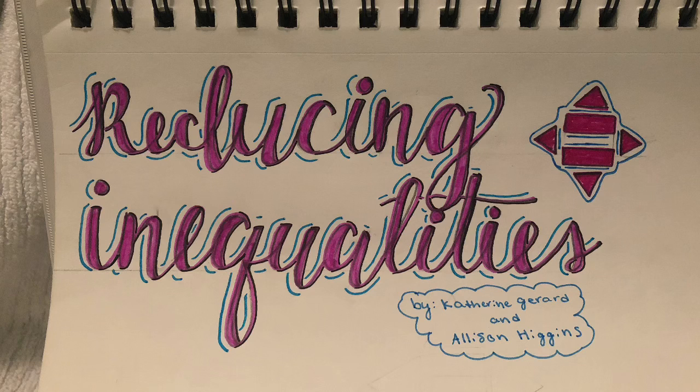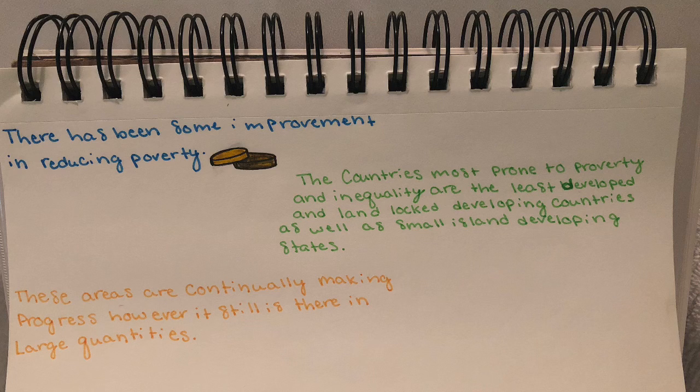Reducing inequalities is one of the 17 Sustainable Development Goals created by the United Nations. There has been some improvement in reducing poverty. The countries most prone to poverty and inequality are the least developed and landlocked developing countries, as well as small island developing states. These areas are continually making progress, however, it is still there in large quantities.